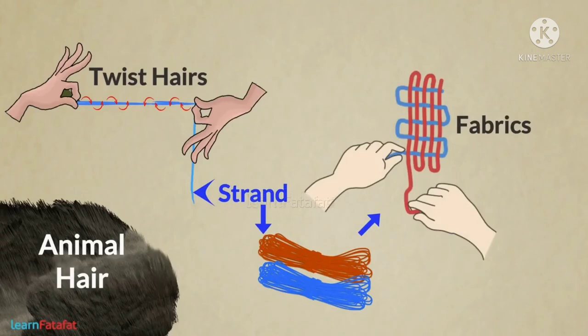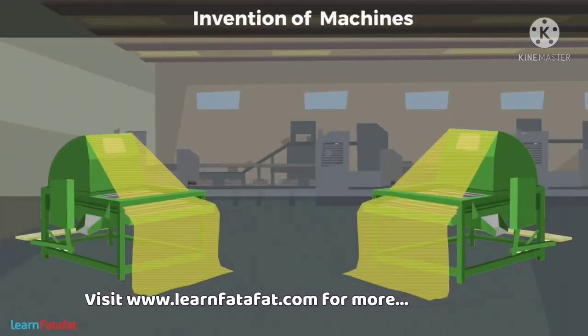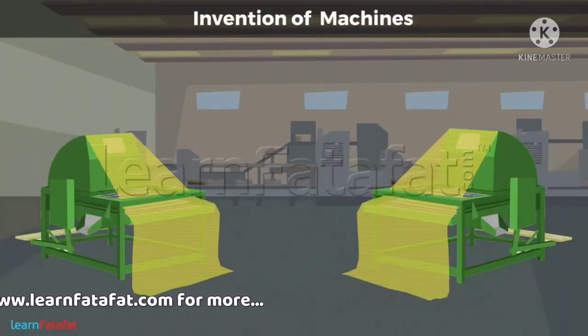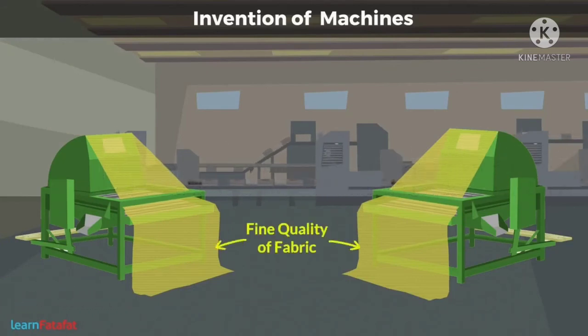People made similar strings from cotton and made fabrics from it. They also obtained natural fibers from flax and made fabric from it. Invention of machines increased the speed of making fabric. These machines produce fine quality of fabric.